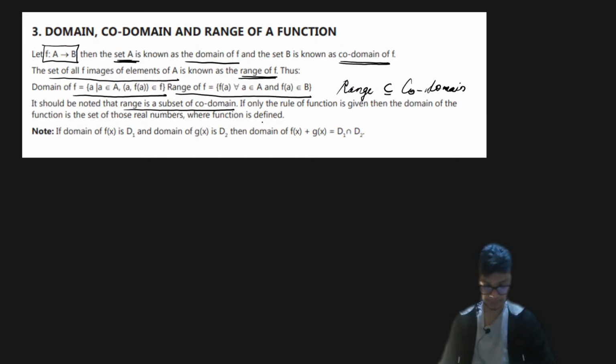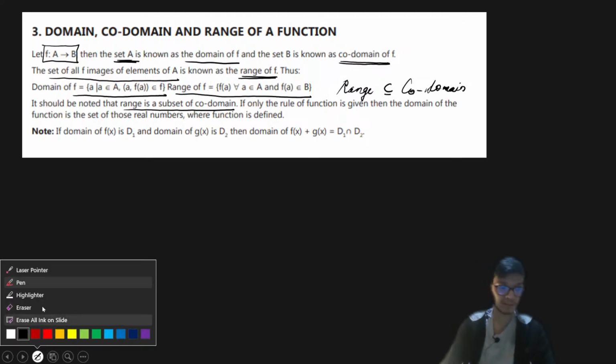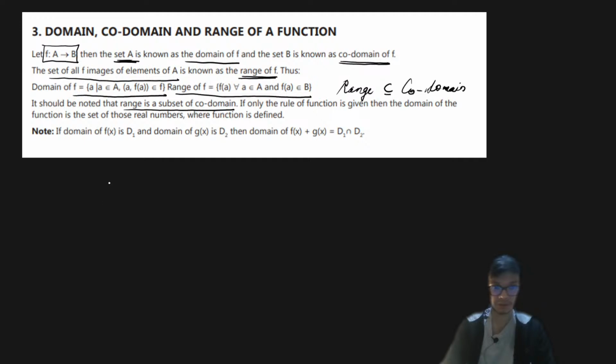Why is it said a belongs to A? A belongs to A means a is an element. Look over here: when we define the function going from set A to set B, a is any element of set A.